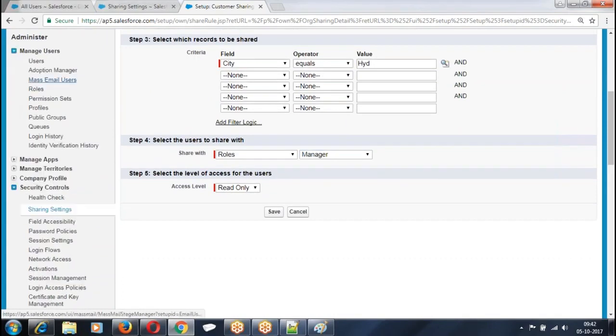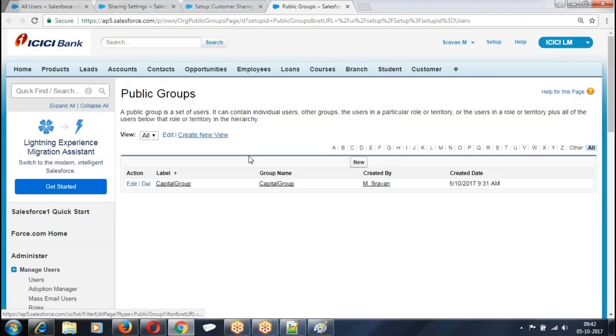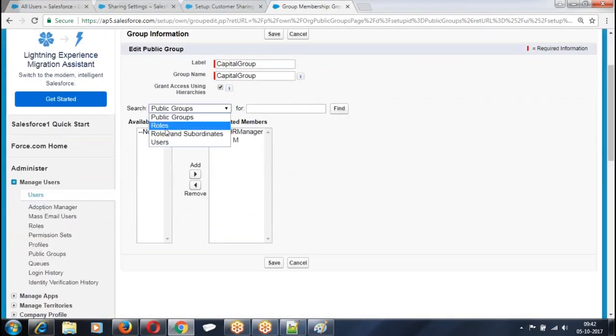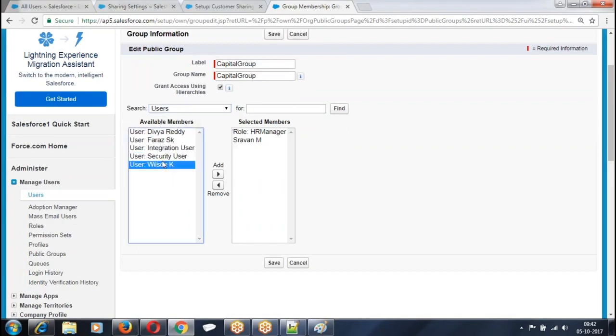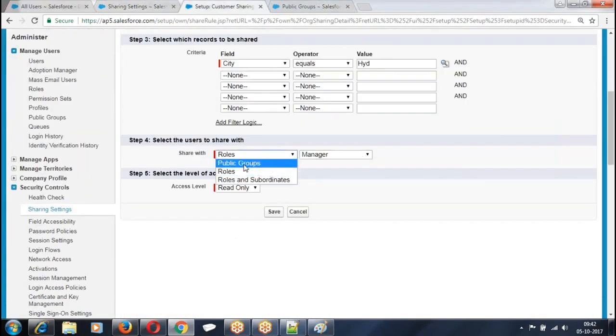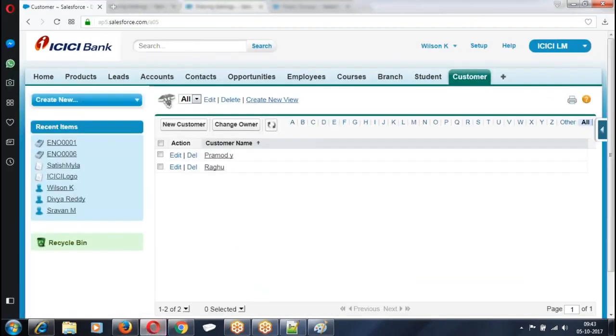So what will I do? Go to the public group. HR manager, Shravan, and also lab. Alright, everybody is there in the group. So what I'm doing is sharing the record with the public group. Records whose city is Hyderabad, share them with the capital group. Who all are there in the capital group? Everybody was there. Then go back to here.